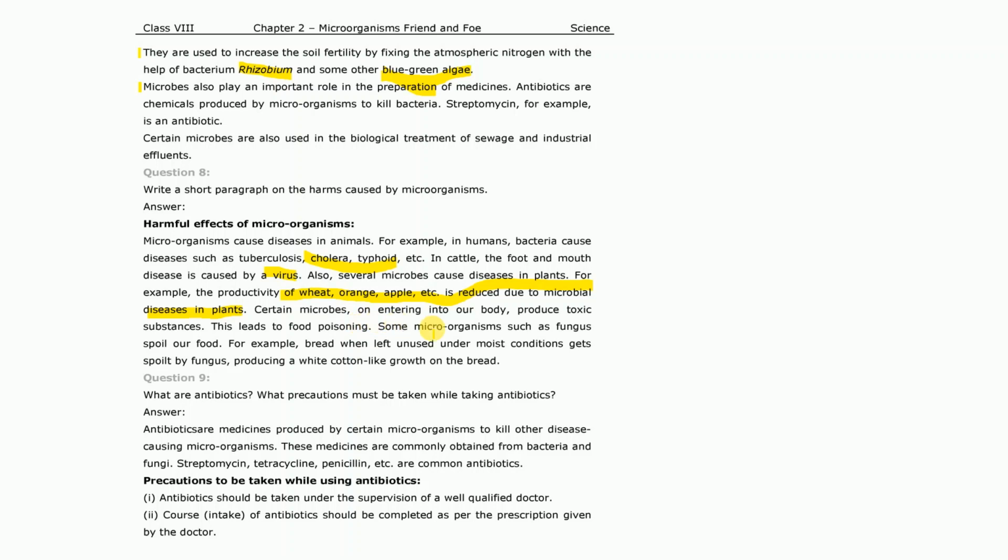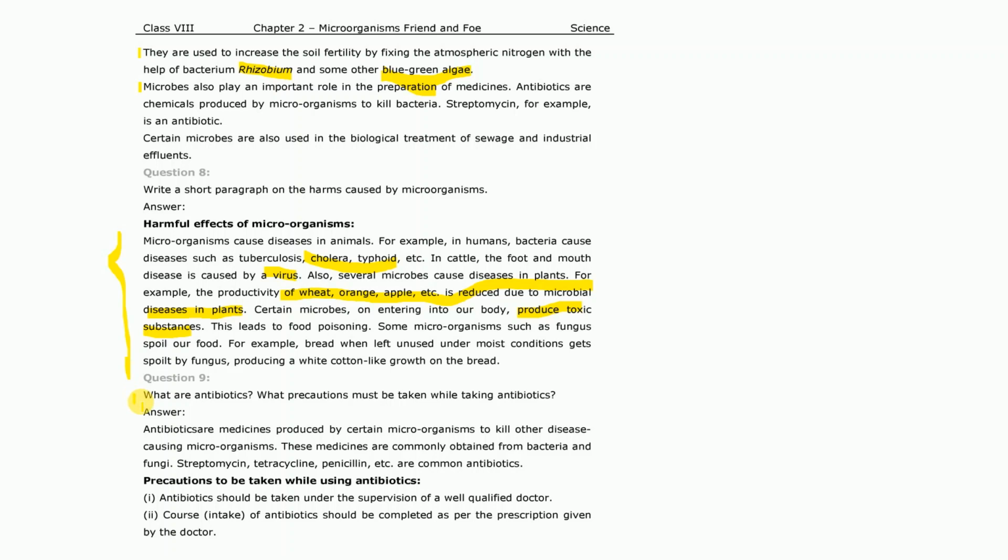So certain microbes on entering into the body produce toxic substances. So this leads to food poisoning, and hence we fall ill. So this is the whole paragraph regarding the harmful effects of microorganisms to us.